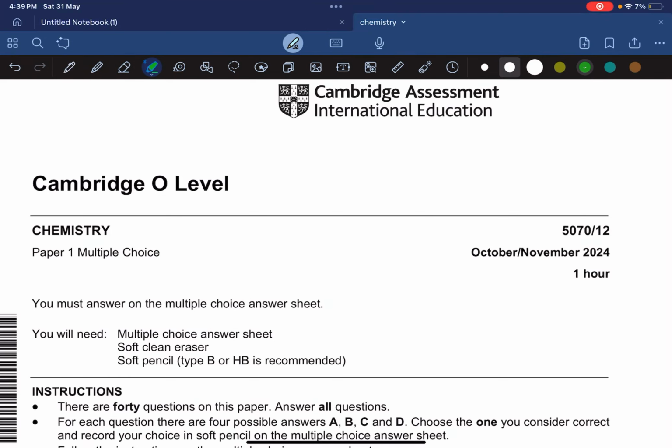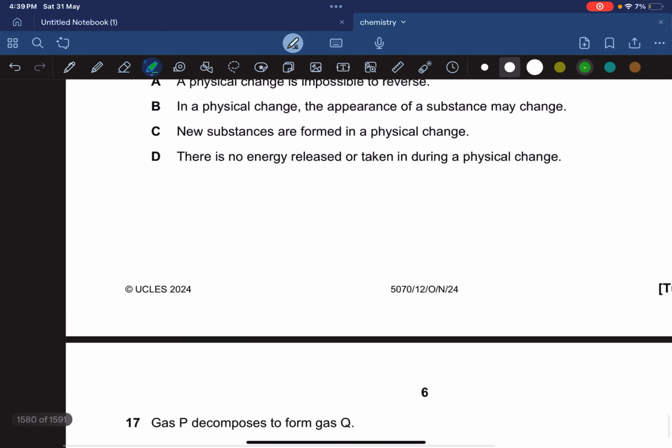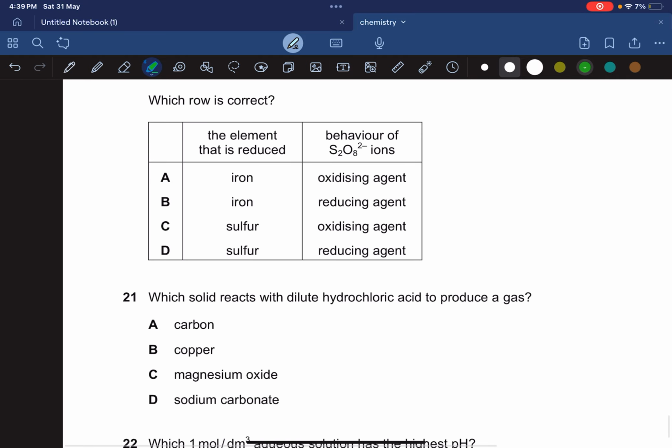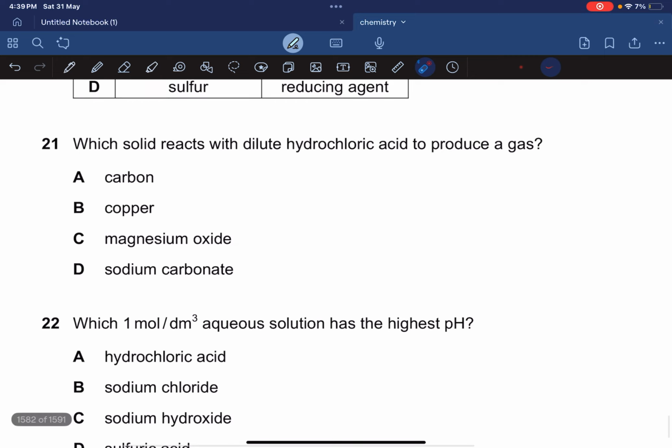So here is the second part of solving this O-levels chemistry paper 1 multiple choice, October-November 2024, paper 12. I've solved the first 20 MCQs with full explanation in the first part of this video, and today we're going to be starting with MCQ number 21. If you want to see the first 20 MCQs, I'm going to give a link in the description box below about that video. You may go and watch because it's going to be really helpful.